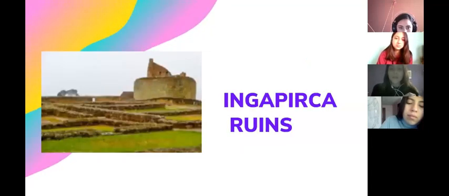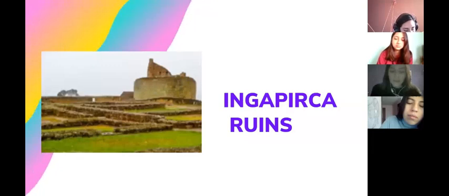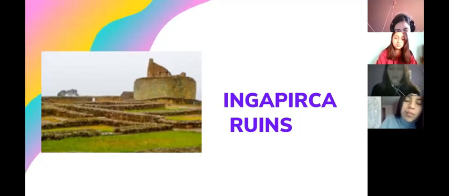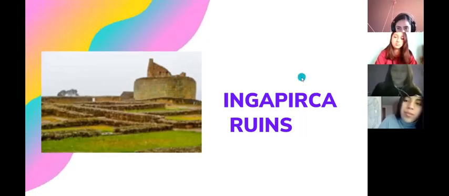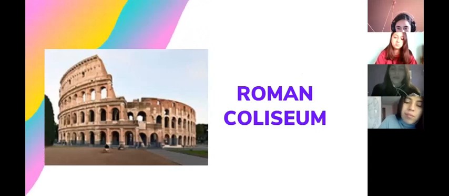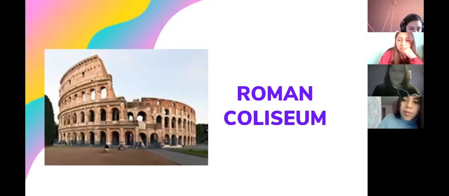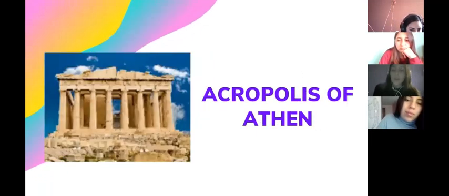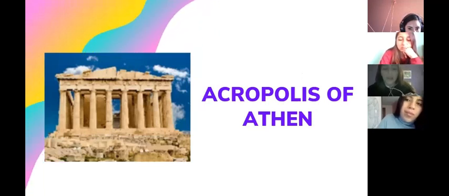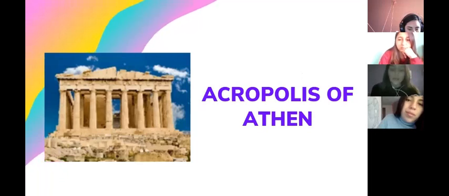Then we have Ingapirca ruins, the most important pre-Columbian archaeological site in Ecuador, and it's a UNESCO World Heritage Site. Also we have Roman Colosseum. It was a Roman amphitheater, the largest and most important of all that have ever existed. Also, we have the Acropolis of Athens. It was the highest city and was present in most of the Greek cities with a double function, defending and as the seat of the main places of worship.